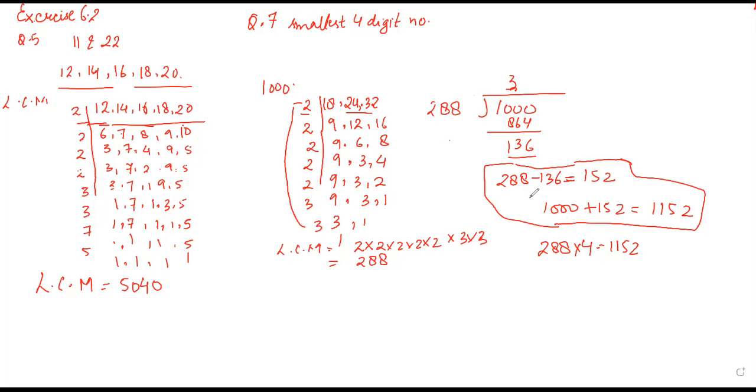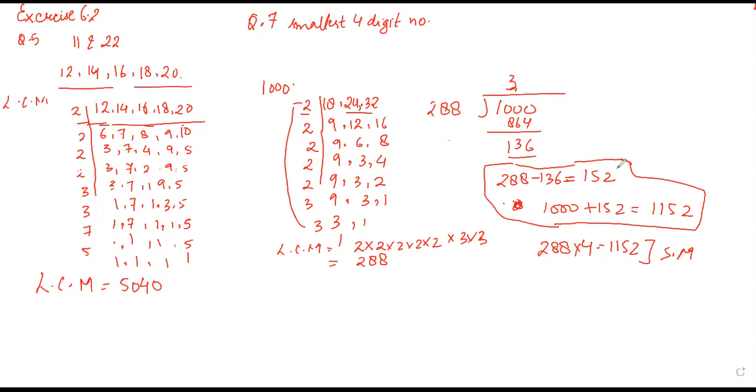This is actually a short method, and this other one is the bookish method. In this, this is your short method. Okay, it is the short method. So in this, first you subtract your remainder from the divisor, and then you add it to your smallest 4-digit number. So I hope both the questions are clear.